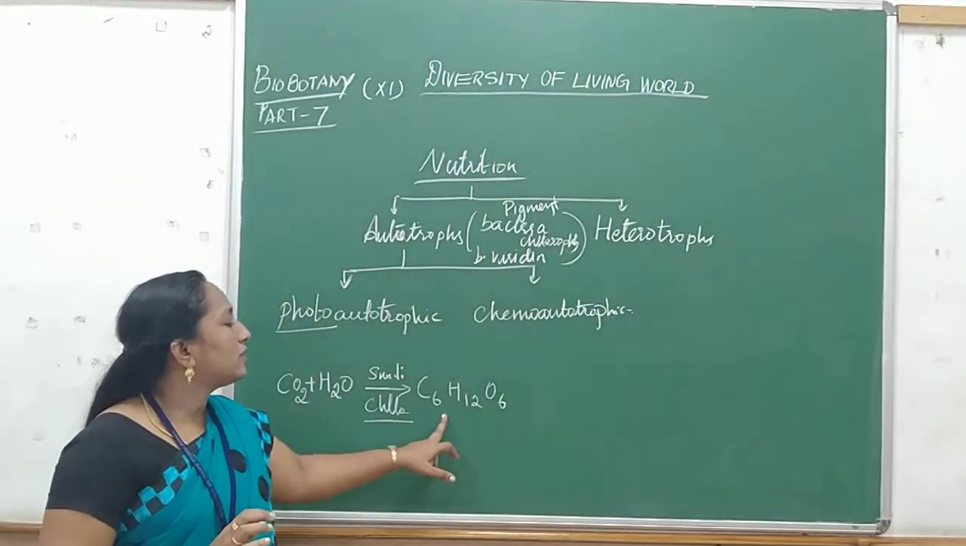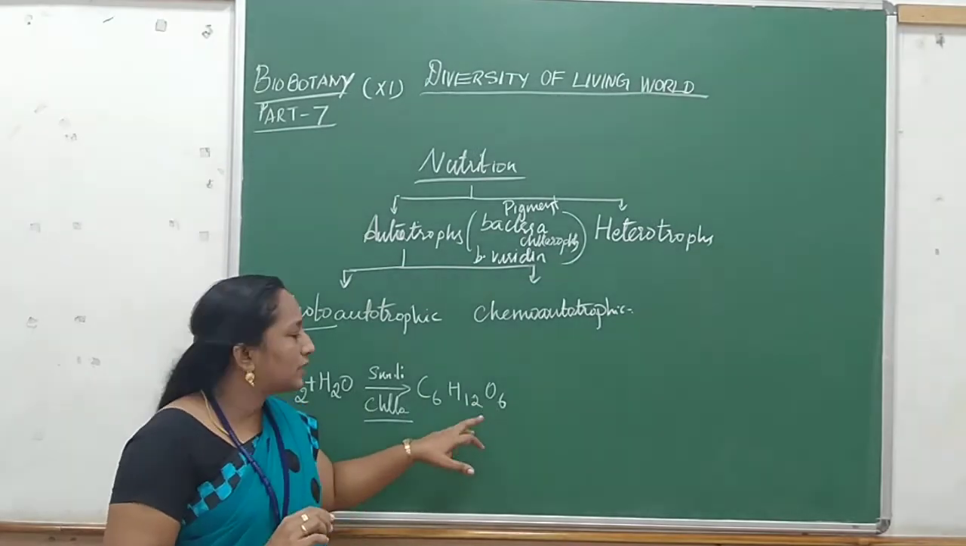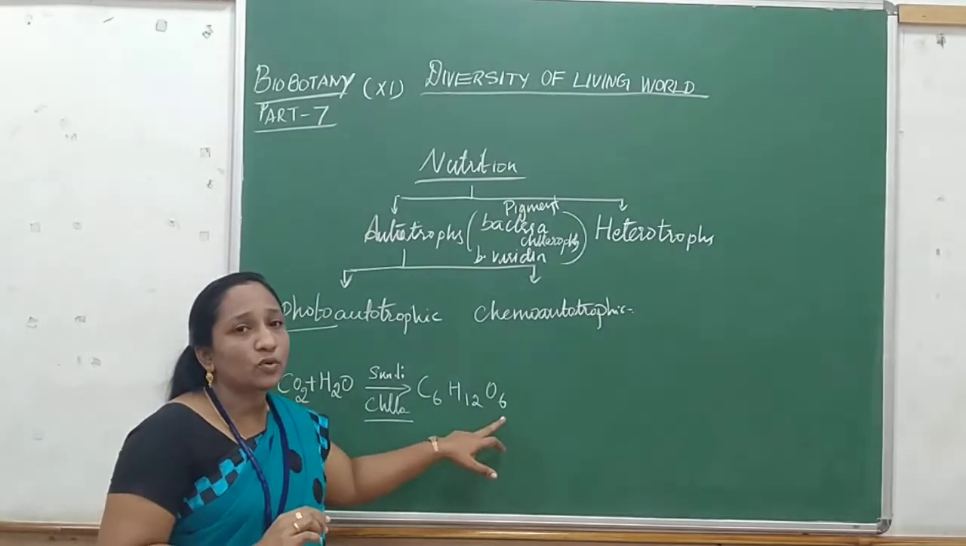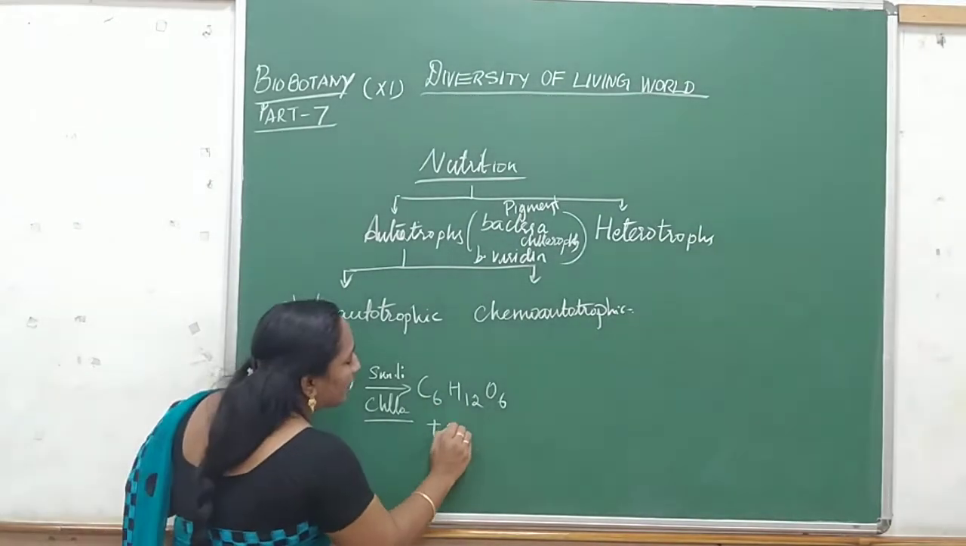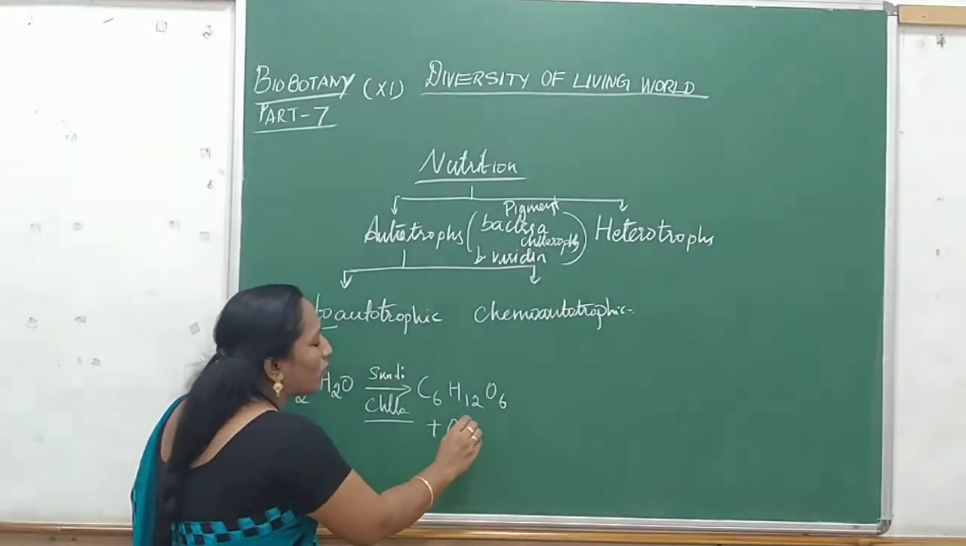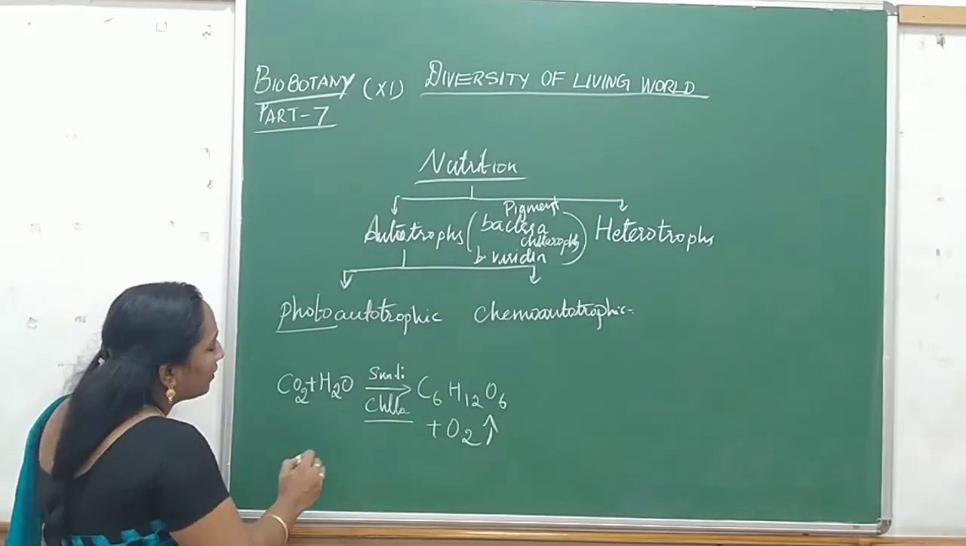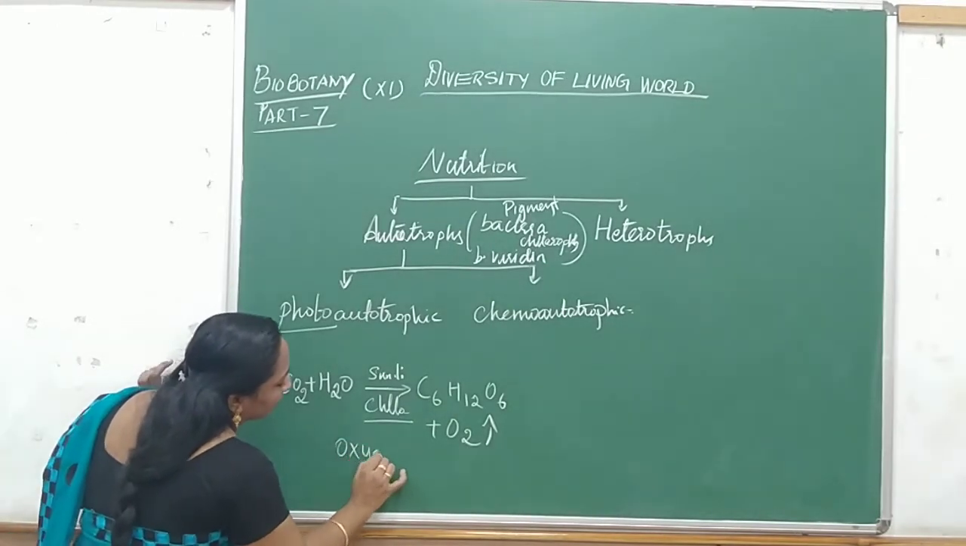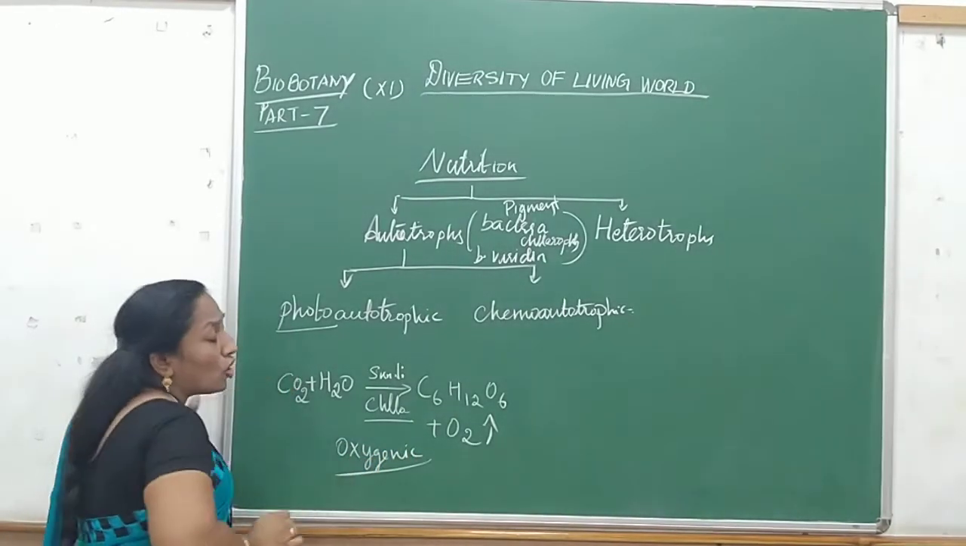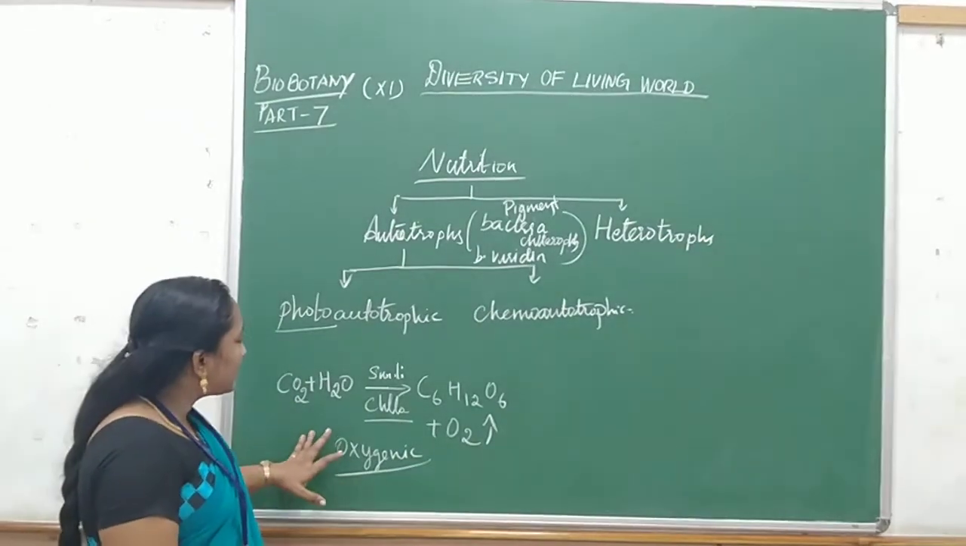These are the major things necessary for the plant for photosynthesis, that is, food preparation. So what is the result? The product is carbohydrate, C6H12O6. Along with that, oxygen is also evolved. So this reaction is called an oxygenic reaction.